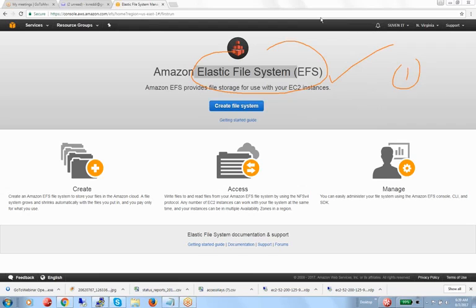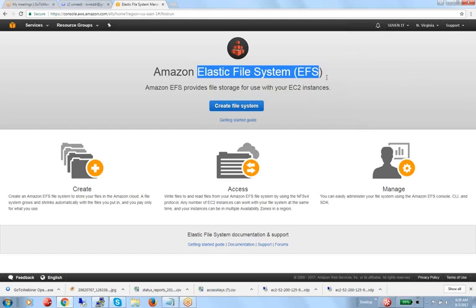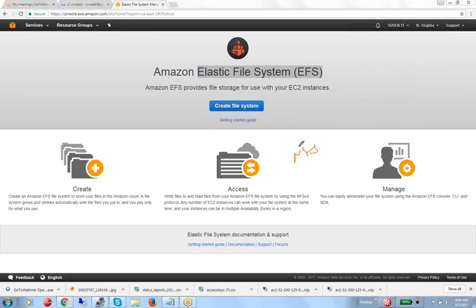We need NFS file systems in so many scenarios in companies. We can create the file system and mount it. But the difference from normal NFS is this: if you mount 50 GB but use only 20 GB, the rest of the 30 GB is wasted. In case of EFS, it is not like that. They will assign a very big storage, like 8 petabytes, and how much you use, you pay only for that.